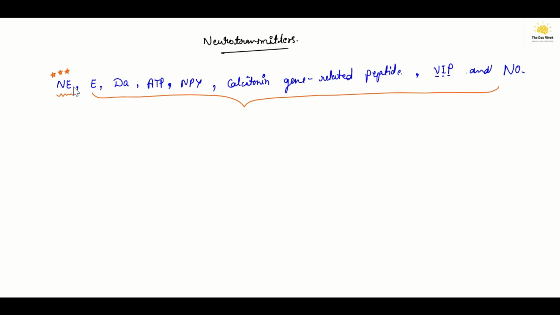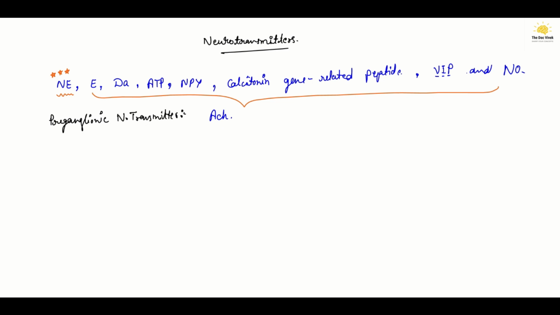If we talk about the preganglionic neurotransmitter in the sympathetic nervous system, that one is acetylcholine.